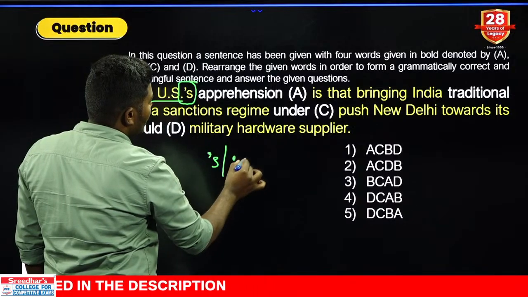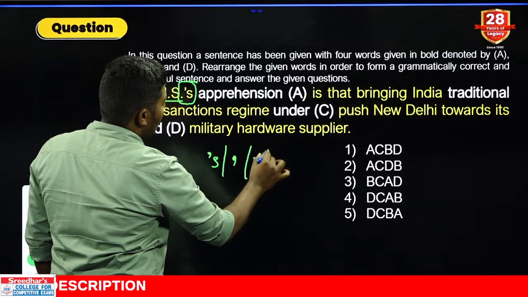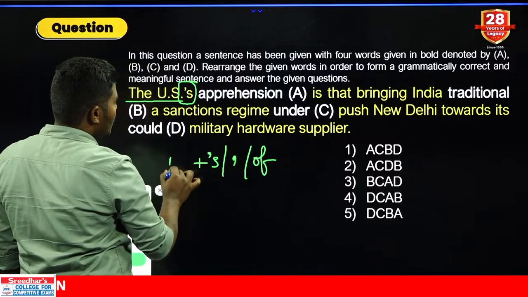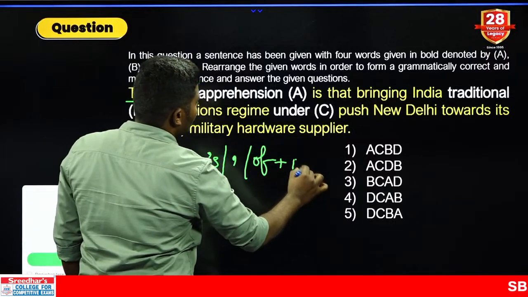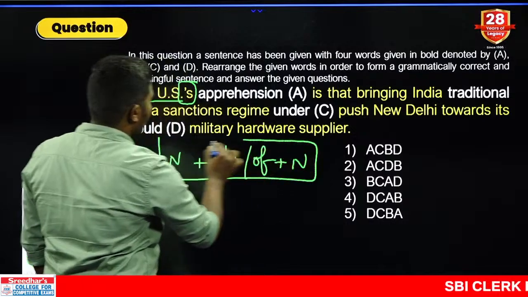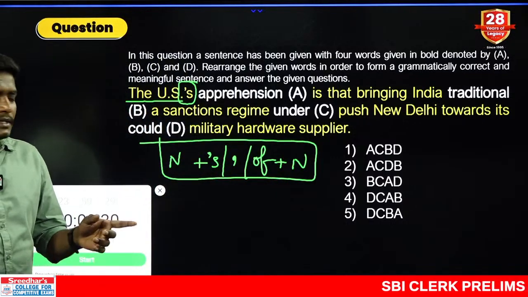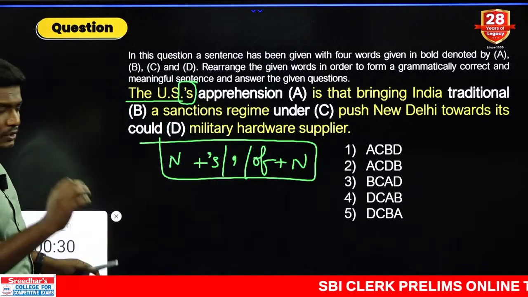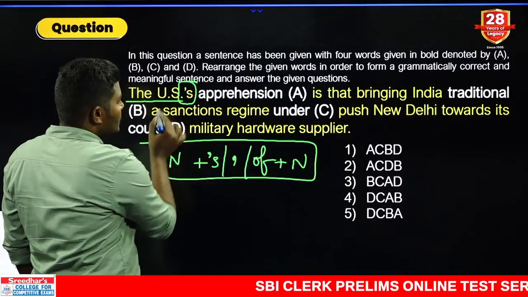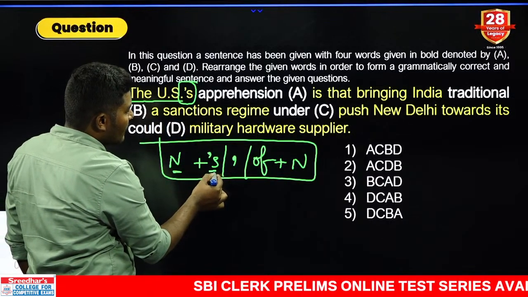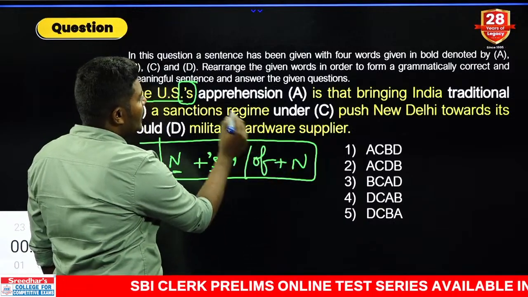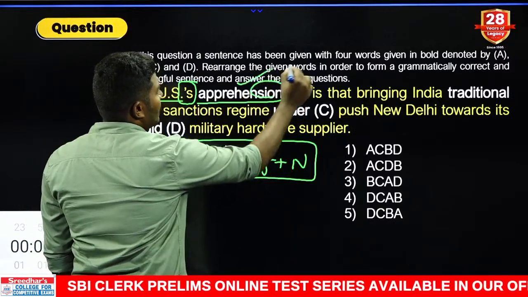Apostrophe of S, only apostrophe S and also of. Whenever you come across these combinations, they must be both preceded and also followed by only nouns. You should know this. This is nothing but the rule of possessive nouns. Now, the US is already a noun in the beginning. Apostrophe of S is given. After that, what do you need again? Noun. Apprehension, SION, is a noun already.